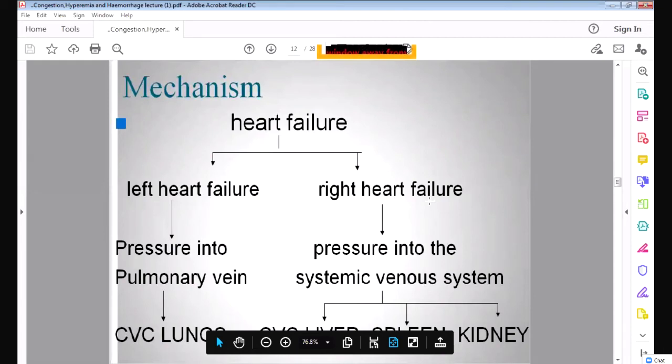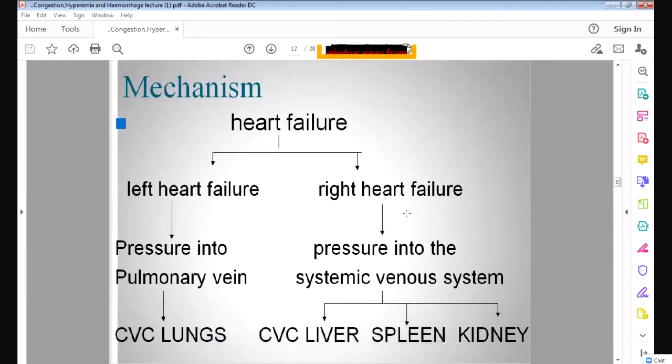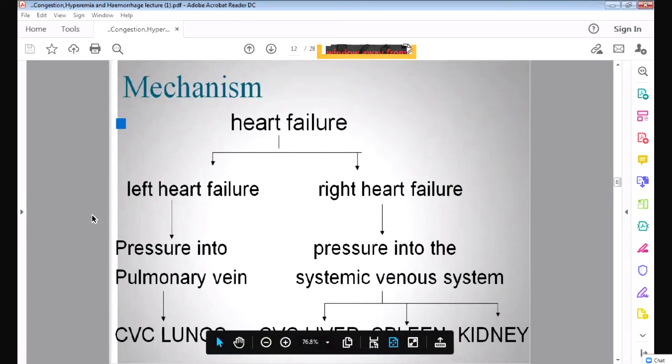Right side heart failure: the right side pumps the blood into the lungs. So when the right side fails, the blood will not go into the lung, but it will collect back into the inferior vena cava and into the other organs like the liver, the spleen, and the kidney. So you should remember, if the left side of the heart fails, the blood will collect in the lungs, and if the right side fails, the blood will collect in the liver, spleen, and the kidney.